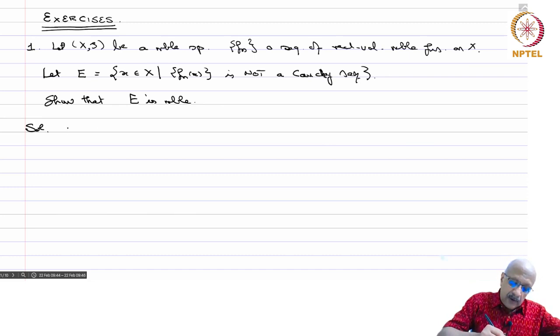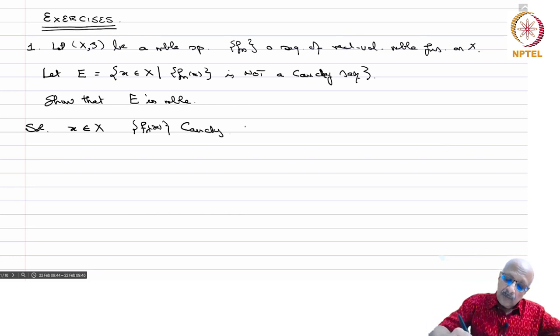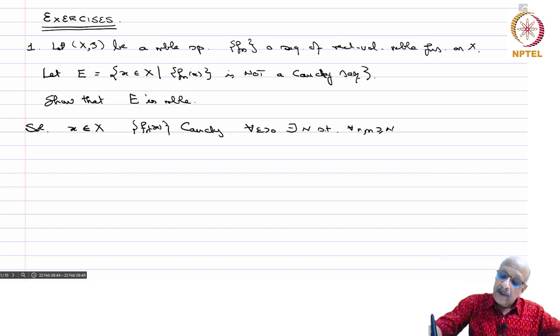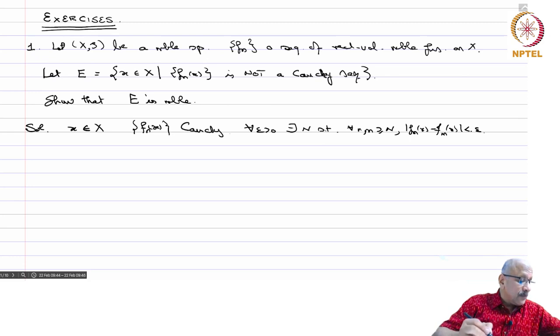So x belongs to X. What do we mean by f_n(x) Cauchy? That means for every epsilon positive, there exists a capital N such that for all n, m greater or equal to capital N, mod f_n(x) minus f_m(x) is less than epsilon.